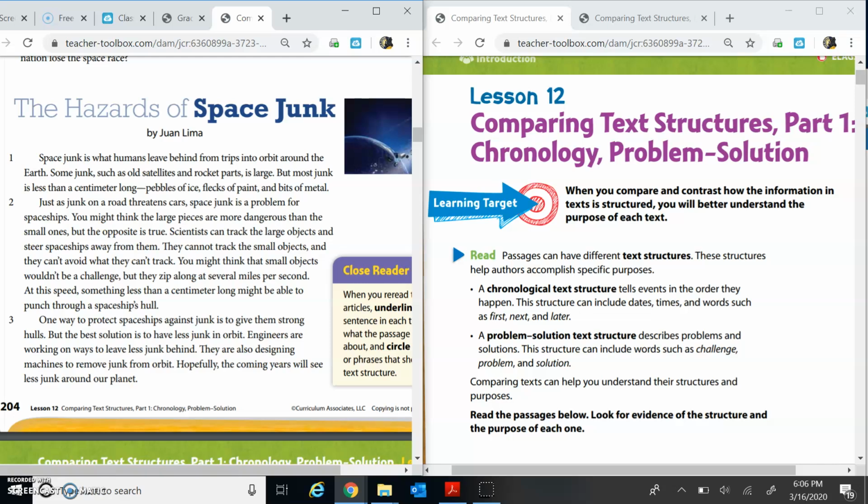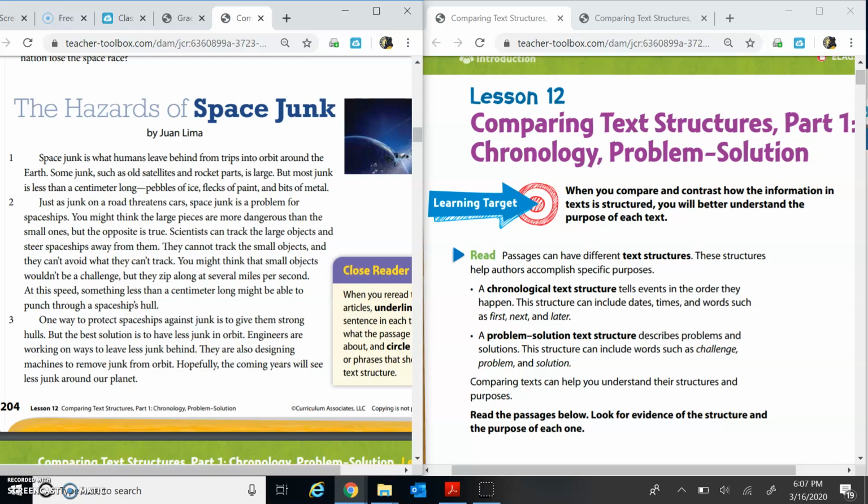The Hazards of Space Junk by Juan Lima. Space junk is what humans leave behind from trips into orbit around the Earth. Some junk, such as old satellites and rocket parts, is large, but most junk is less than a centimeter long. Pebbles of ice, flecks of paint, and bits of metal. Just as junk on the road threatens cars, space junk is a problem for spaceships.